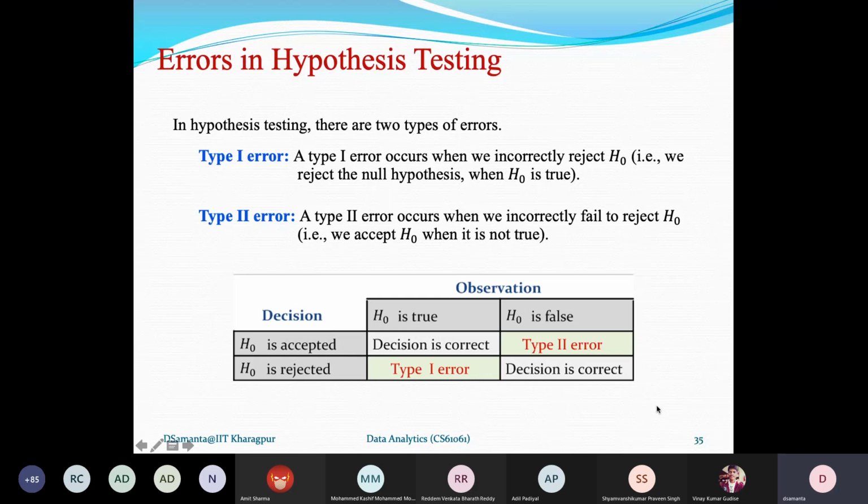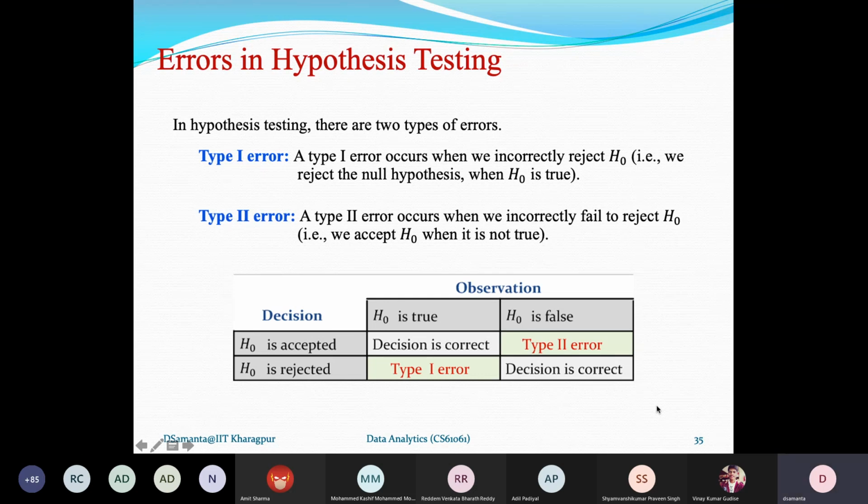A type 1 error occurs when we incorrectly reject H0, but actually H0 is true. A type 2 error occurs when we fail to reject H0, that means we accept H0, but H0 is not true.